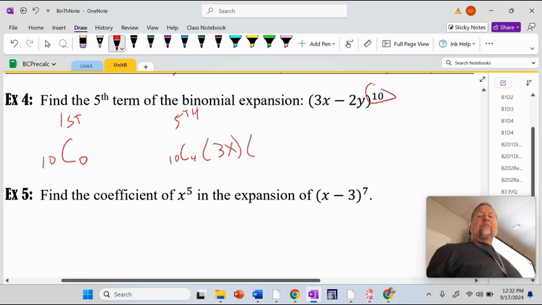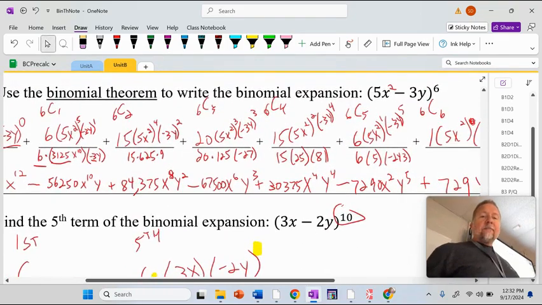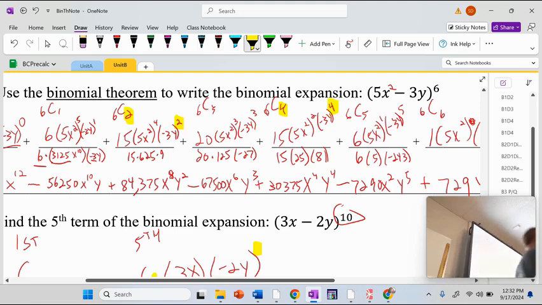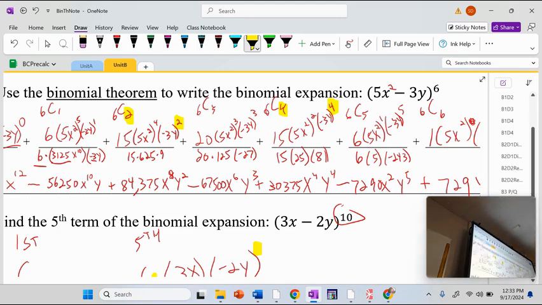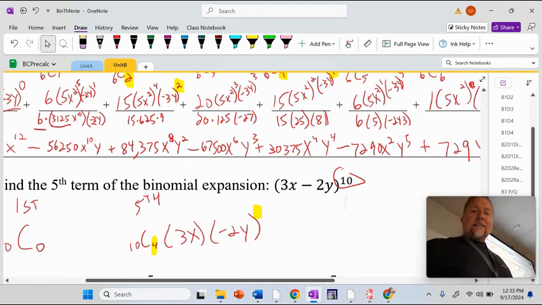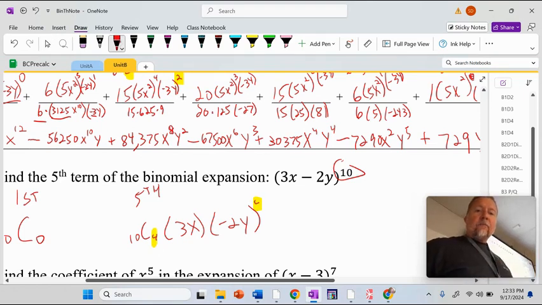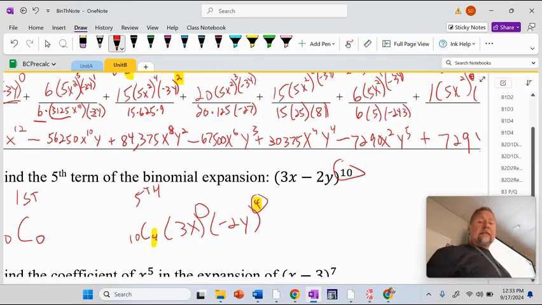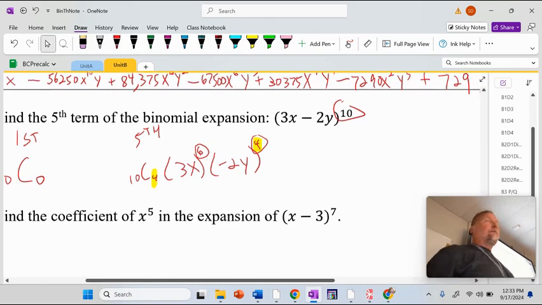And then 3x and negative 2y. And understand that these have to be multiplied. And then this is how I teach my students. I say, you know what? Look at a pattern here. Look at a pattern in every single one of these. 10c2, that's a 2. 6c4, and that's a 4. Nice. Bottom of it? Okay, good. So what I'm trying to say is that this is a 4, and then notice what these add up to become. So what should this one be? What should that one be right there? 6. Okay, and that's it. That's how I get the fifth term.